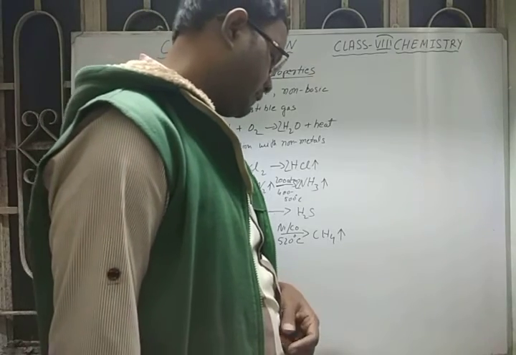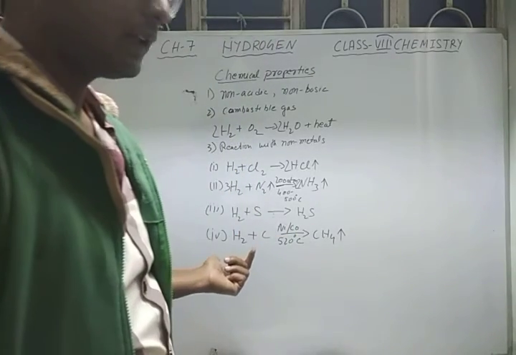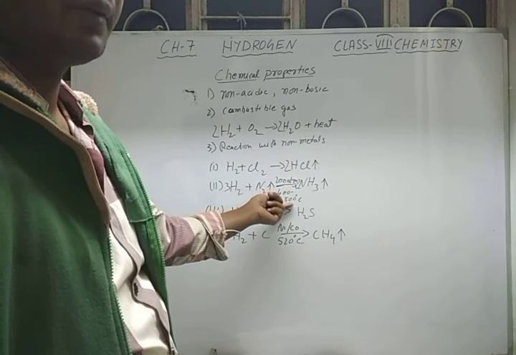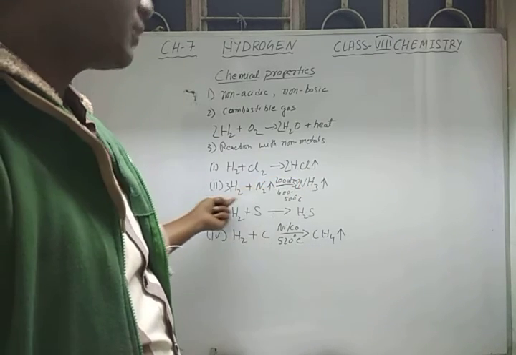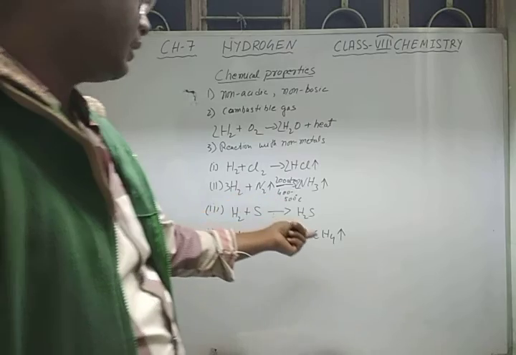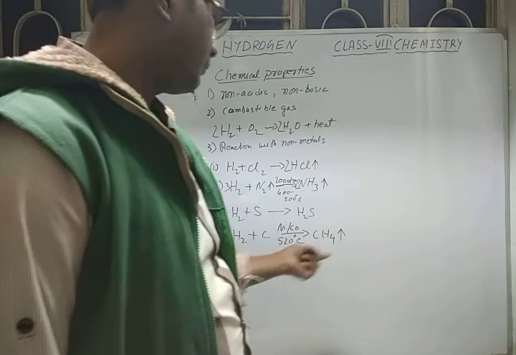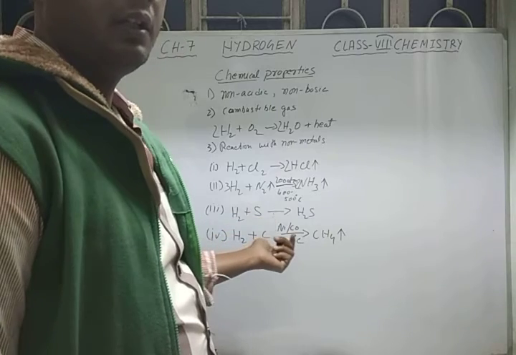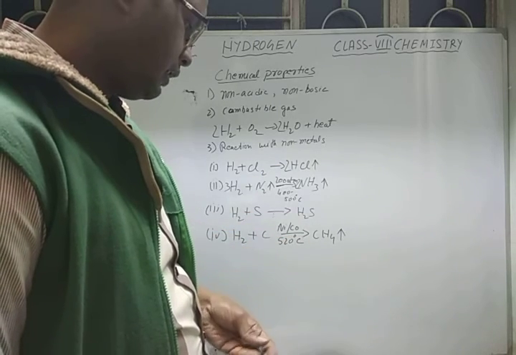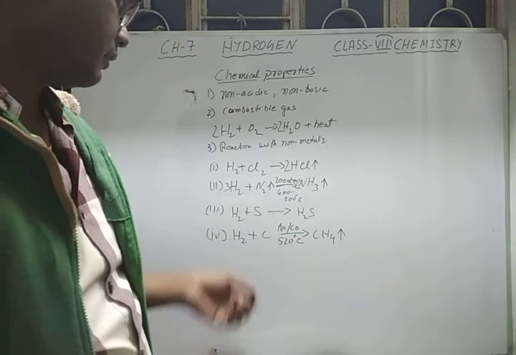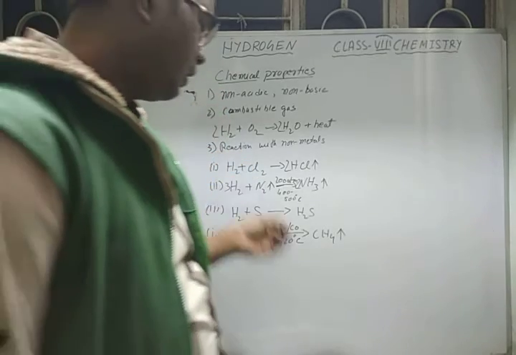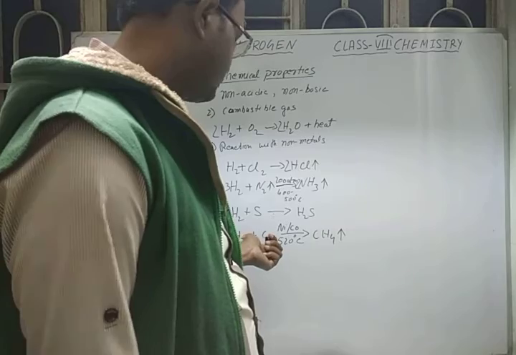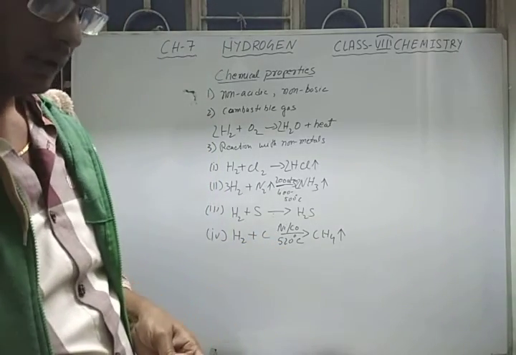When the temperature is raised further, the reaction will be reversed, like the preparation of ammonia. If the temperature is more than 500, it will get reversed and decompose again into hydrogen and nitrogen. Similarly, when methane gas is heated above 520 degrees Celsius, it will reverse to form hydrogen and carbon again. Okay, so in this way we can see how hydrogen reacts with some non-metals.